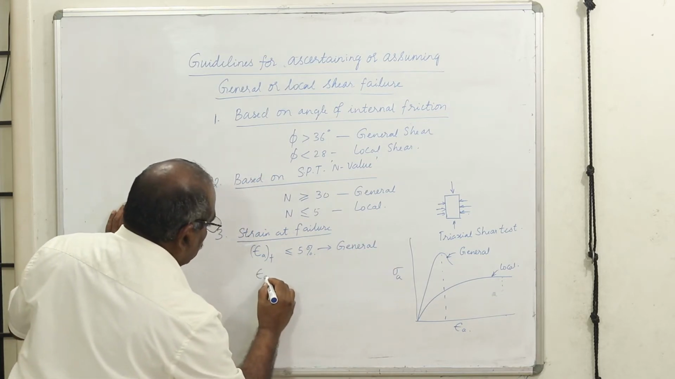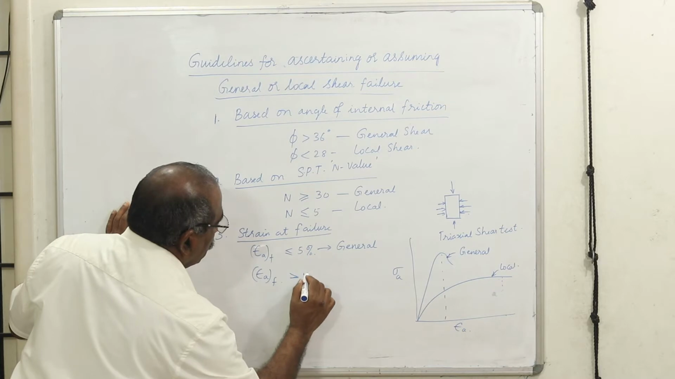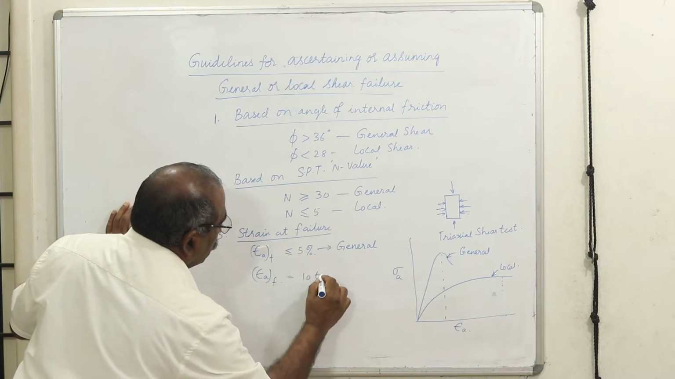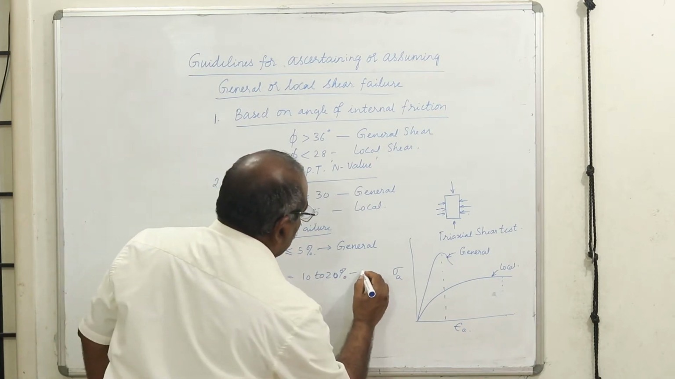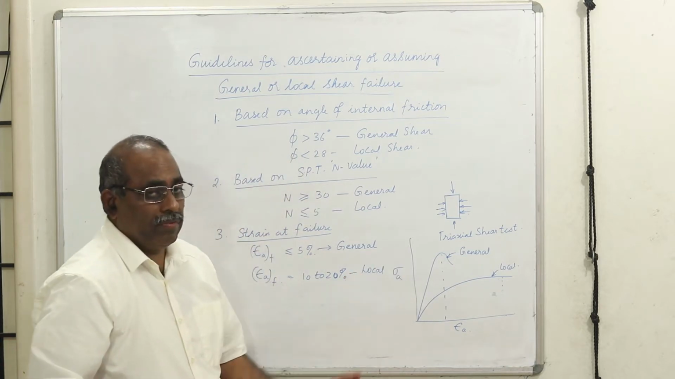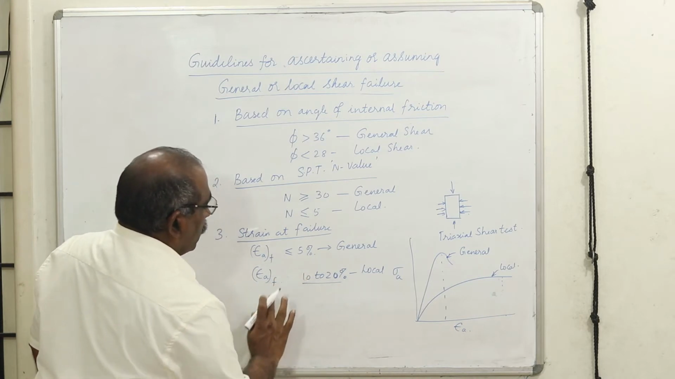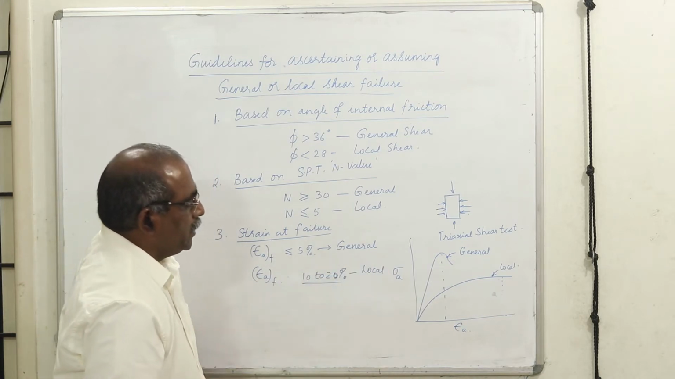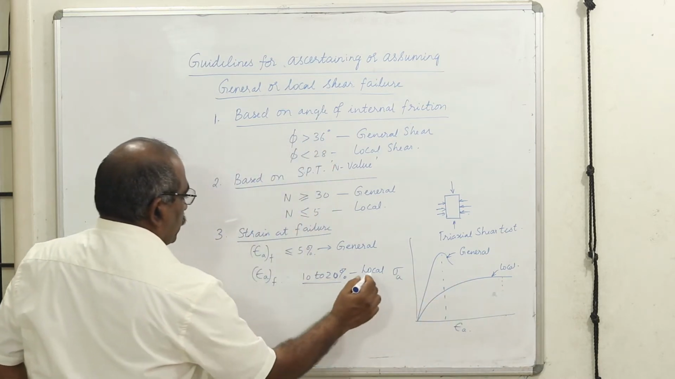And if the axial strain at failure is more than 10, it is 10 to 20%. Not more than 20%, because we are going to stop at 20%. Usually compressible soils deform even up to 20%, they will never fail. Therefore, we call it a halt. And these kinds of soils are going to compress more. Therefore, there is a lot of strain taking place by loading. Therefore, you can expect a local shear failure.